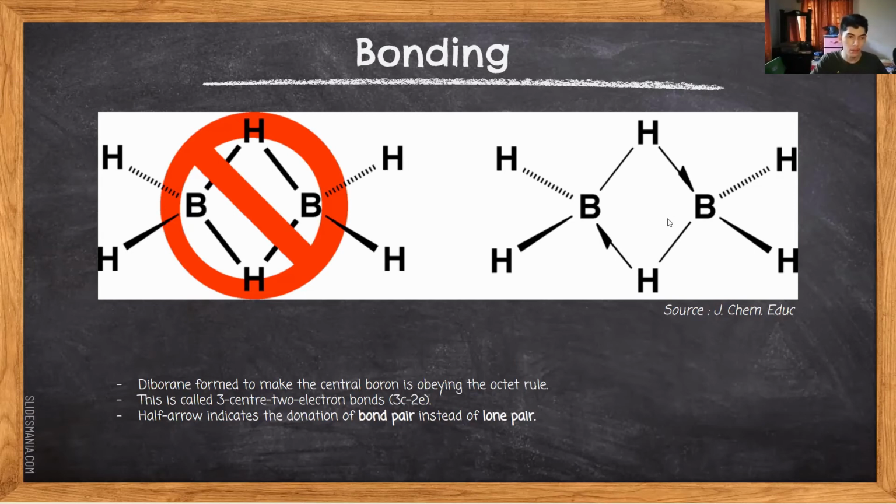This is called 3 center 2 electron bonds, which is there are 3 atoms, which is B, H, and B, sharing 2 electron, which is originated from this one. Next, I will pass to Ahmed.